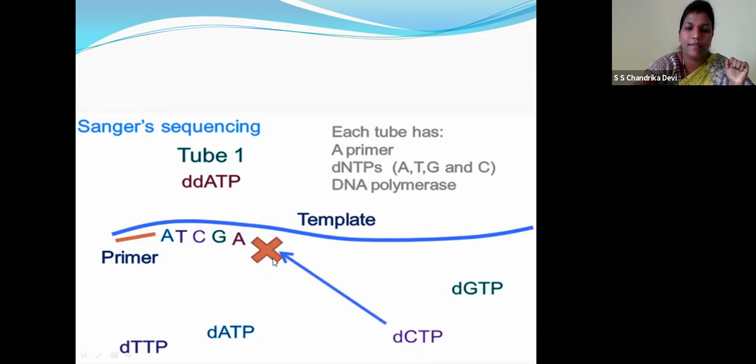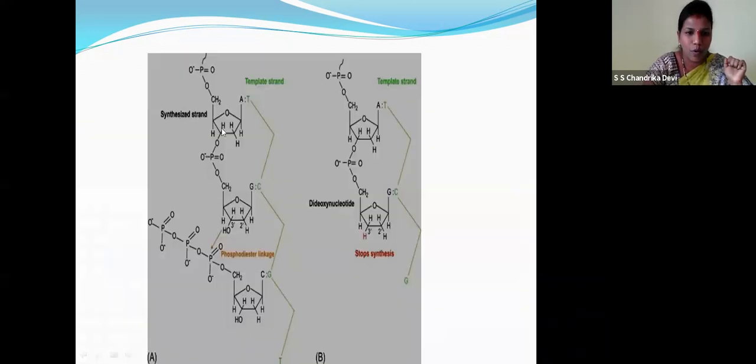I'll repeat: this is the template strand. This is the hydroxyl group where the phosphodiester linkage happens. When we administer dideoxynucleotides, it will stop the synthesis. Right, children? So this is the chain termination method described by Sanger, which is widely used till now also.